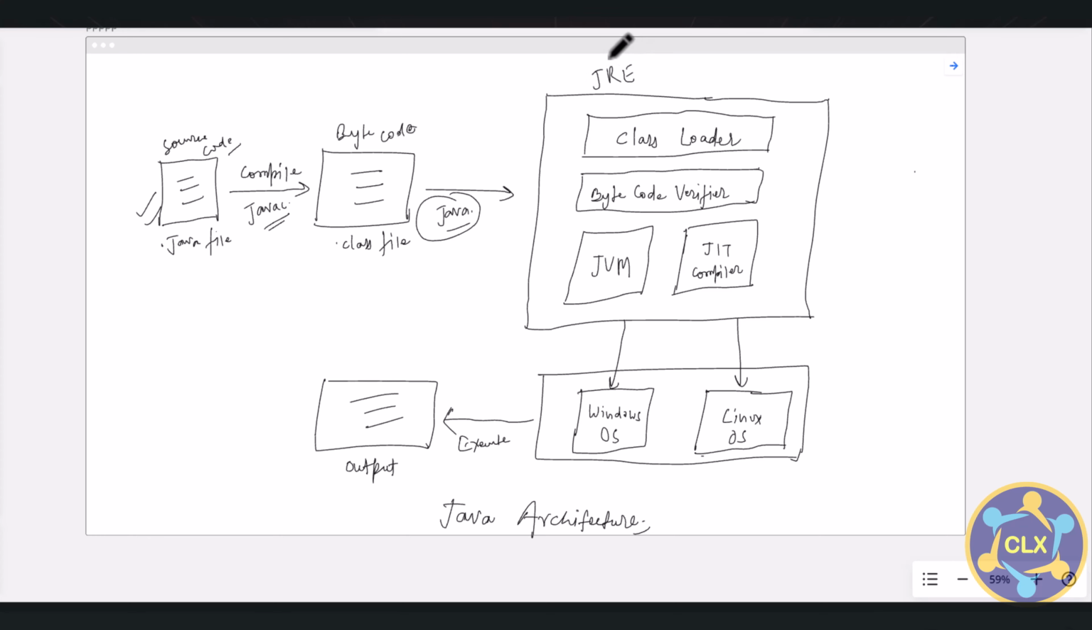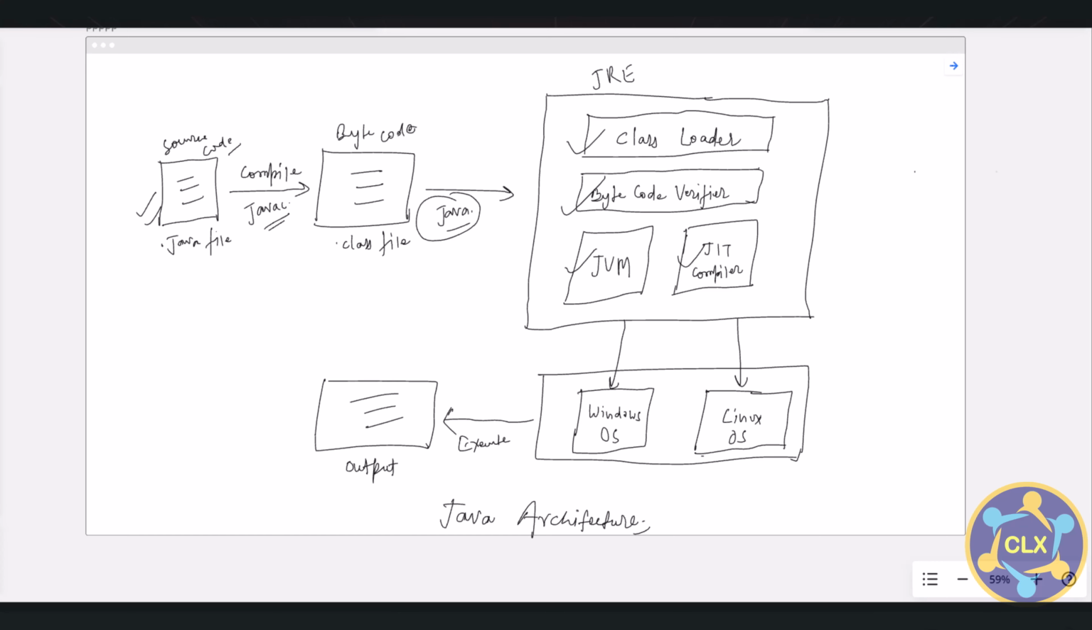What are the components that make up a JRE? These are the class loader, bytecode verifier, JVM, and JIT. JIT is the just-in-time compiler. When we have our bytecode ready, it passes to the Java runtime environment. The main feature of Java is WORA, which stands for write once, run anywhere. This feature states that we can write our code once and use it on any operating system. Our Java program can run on any platform only because of the Java virtual machine.